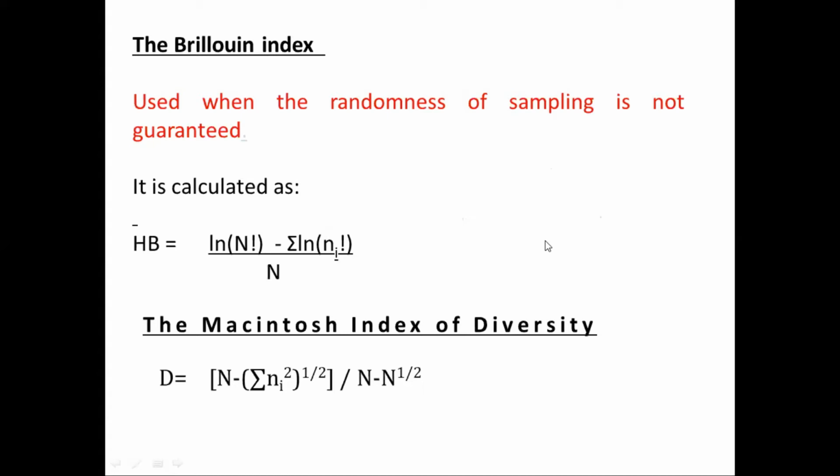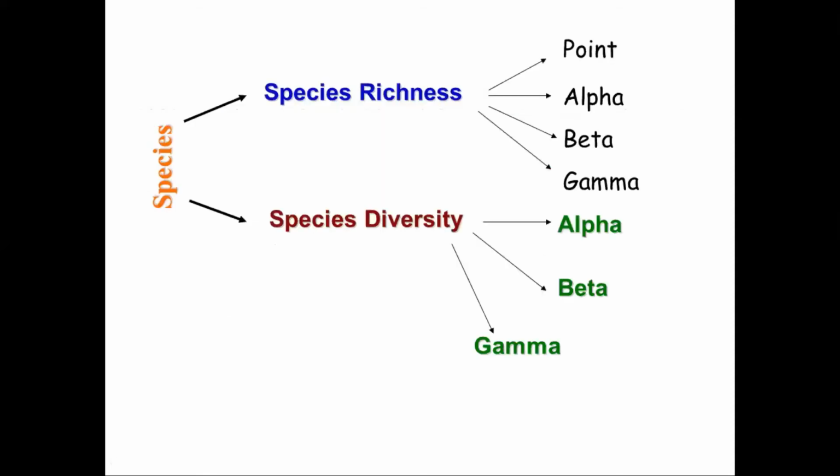Then you will be able to go through these indices and check the differences between each other, okay, indices.